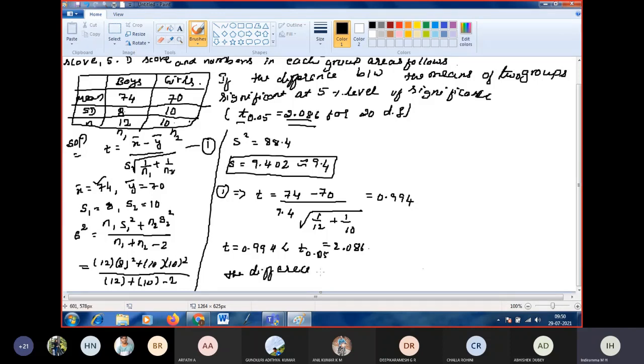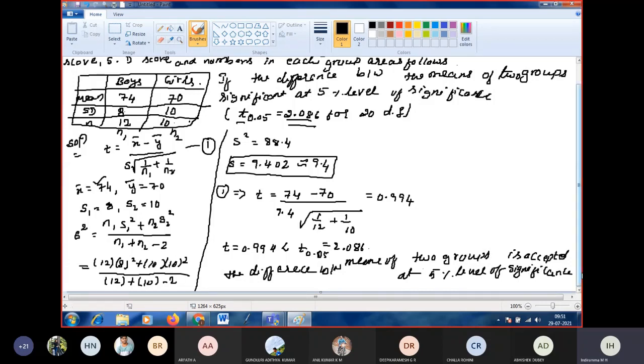So since it is less than, the hypothesis that there is a difference between the means of the two groups is accepted at 5%, because it is less than the 5% value of t at the 5% level of significance. So this is the type of problem we have in the t distribution.